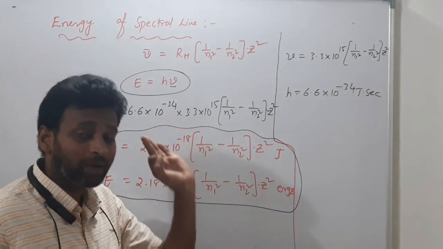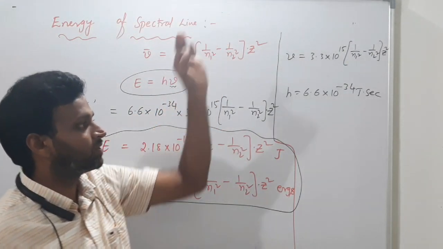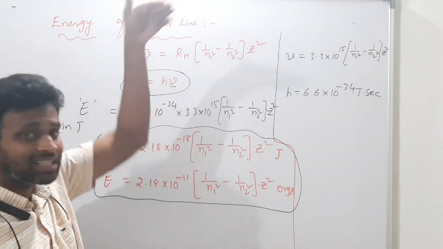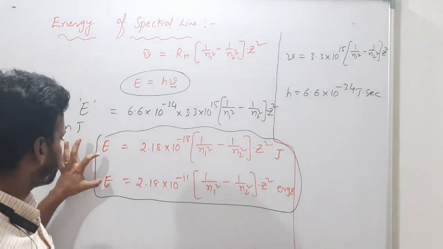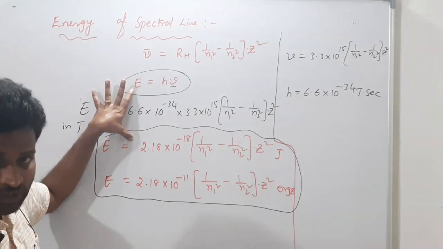But for the energy of a spectral line, if they are asking about an electron jumping from the 5th level to the 2nd level, or 4th level to 1st level, any transition, then the energy formula is this. Difference between these two formulas understood?